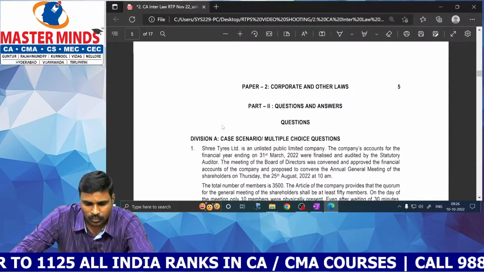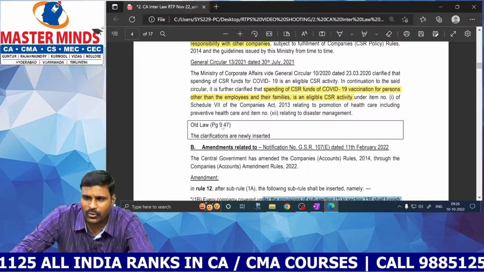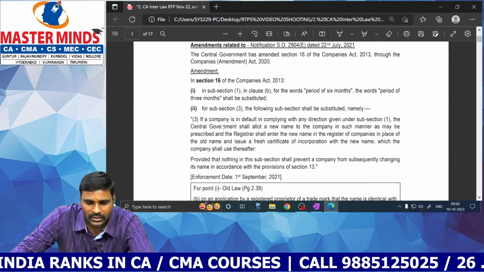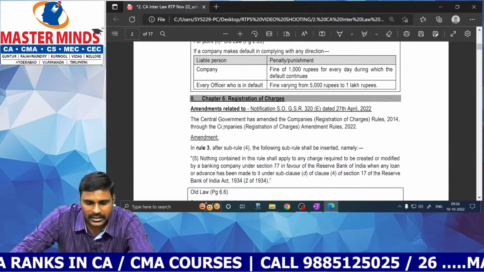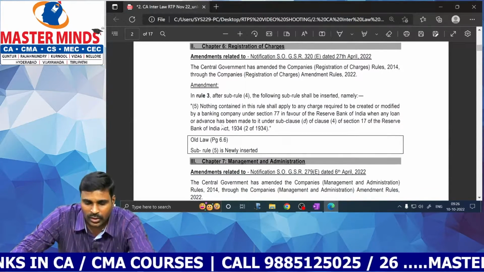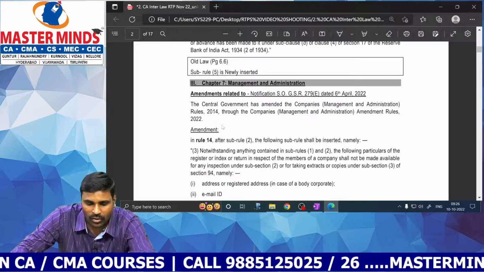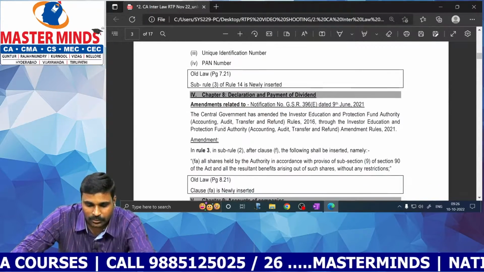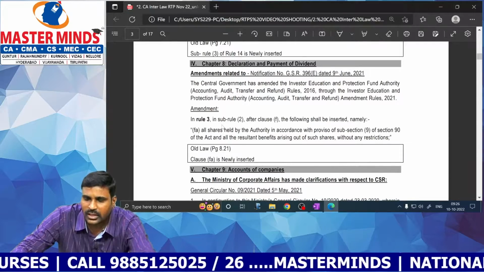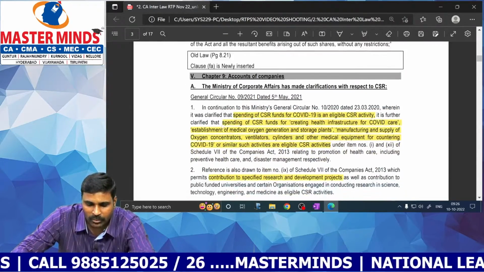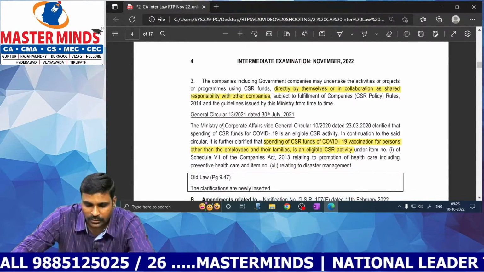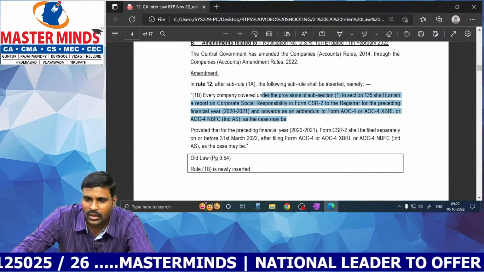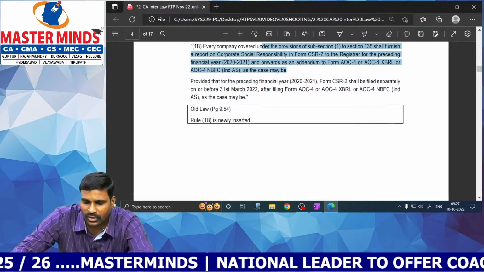Okay. So that's all with the amendments. Very few amendments are there. First amendment is related to rectification of name in case of infringement of trademark, and the second amendment is relating to charges created by banking company in favor of RBI, and another one is related to certain particulars which are not available for inspection. Another one is transfer of shares and the resultant benefits to the IEPF and the eligible CSR activities. And the last one, the report on CSR activities to be filed along with the financial statements.